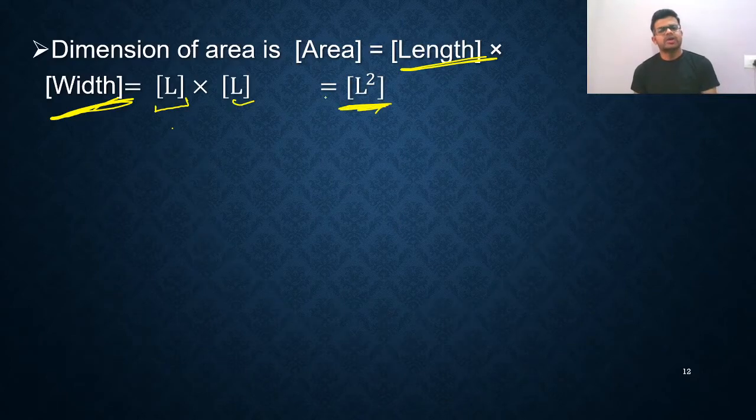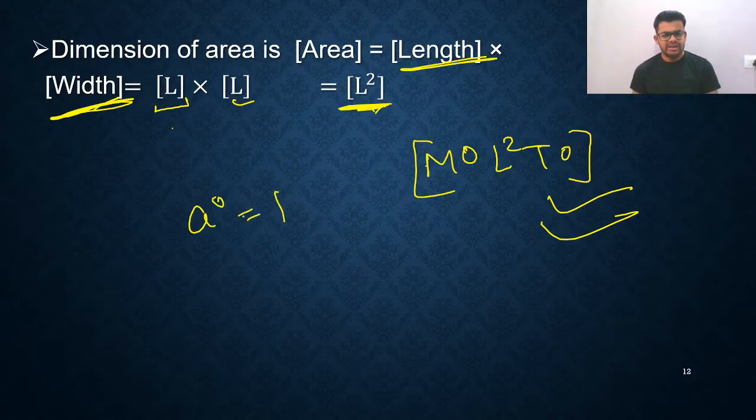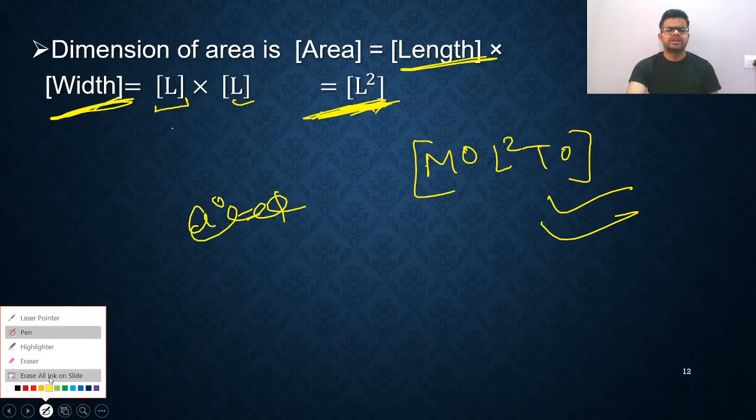It can also be written like this, M0, L2, T0. Then also it is correct. Both things are the same. You know, anything power 0 is 1. That's why you can write M0, L2, T0, or you can directly write L squared. This is a simple thing I wanted to tell you.